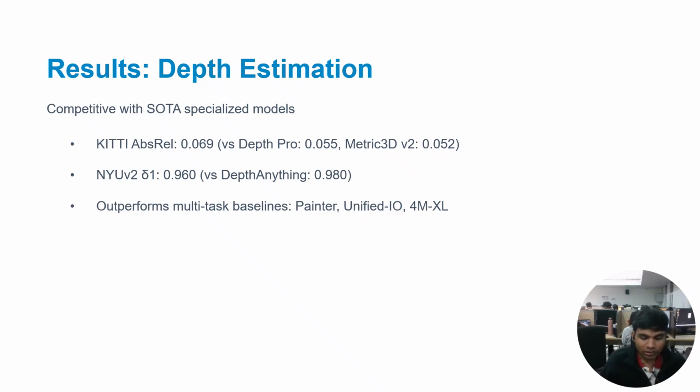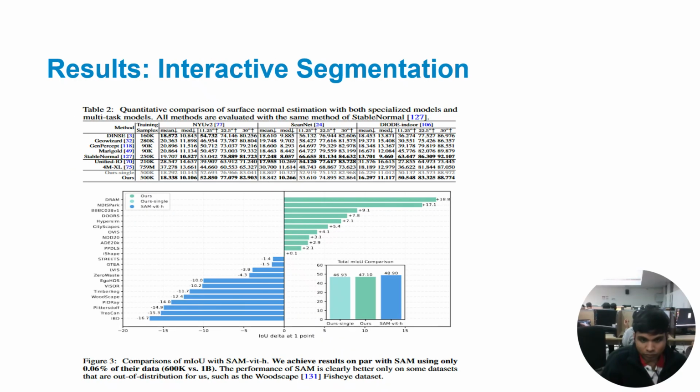Okay, let's look at the results, starting with depth estimation. DICEPTION achieves highly competitive performance with specialized depth models. On KITTI, it gets an absolute relative error of 0.069 compared to DepthFlow at 0.055 and Metric3D v2 at 0.052. On NYUv2, it reaches a delta 1 accuracy of 0.960, very close to Depth Anything at 0.980. Importantly, it significantly outperforms multitask baselines like Painter, Unified-IO, and 4M-XL.